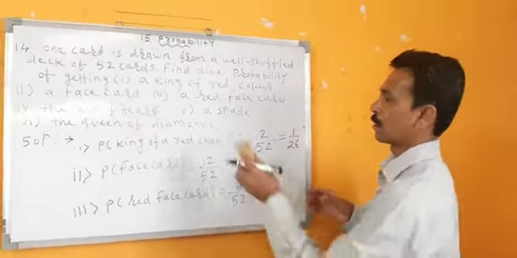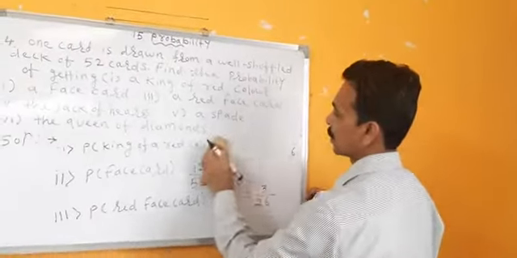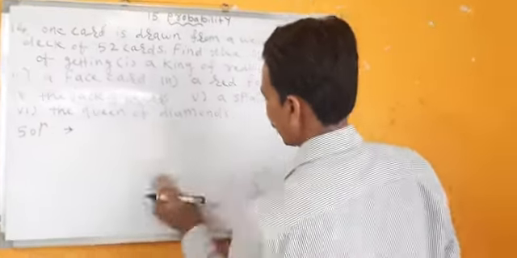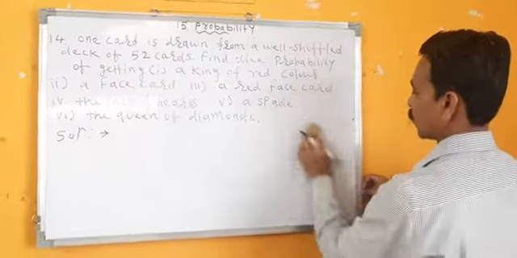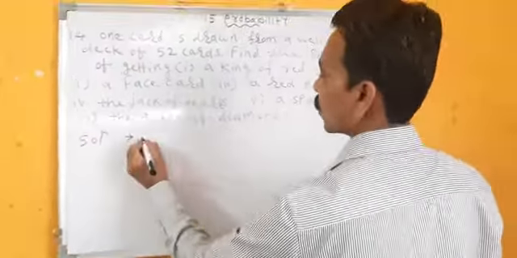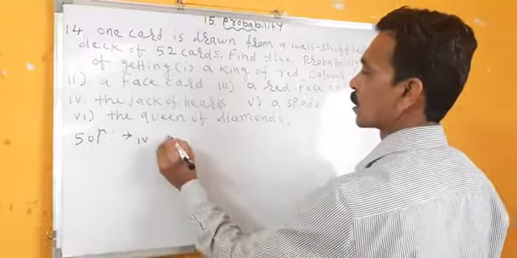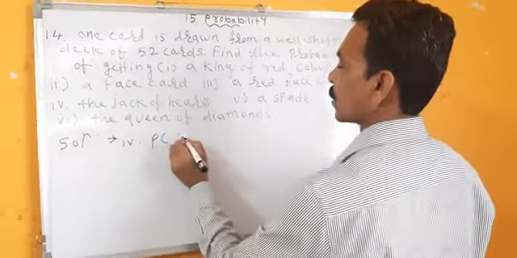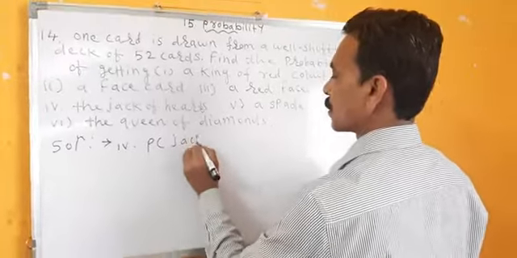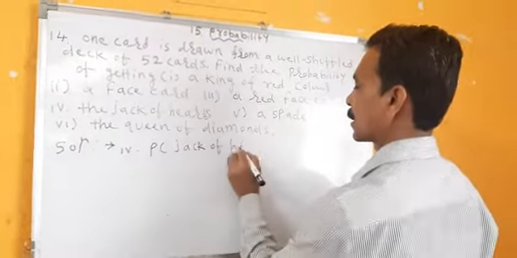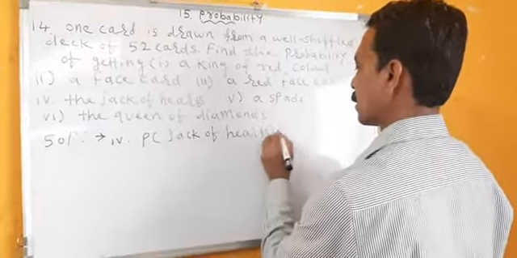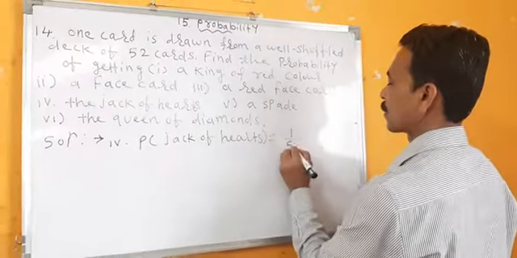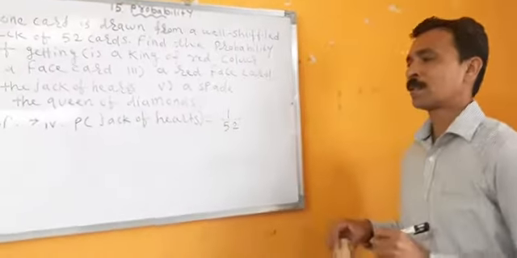Fourth now, the jack of hearts. I'll rub this, okay? Now I'll write 4th, 5th and 6th. Fourth. What is fourth? Probability of the jack of hearts. 1 upon 52.